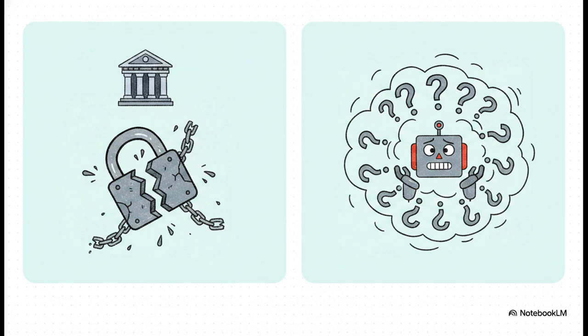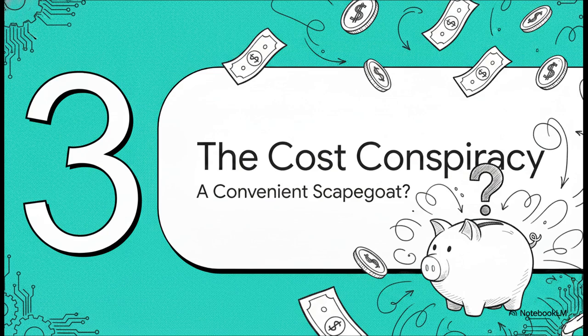They believe the statutory process for blocking AI deployments should be fair and clear, and they are arguing that this sudden action was absolutely neither. Section 3. The cost conspiracy.